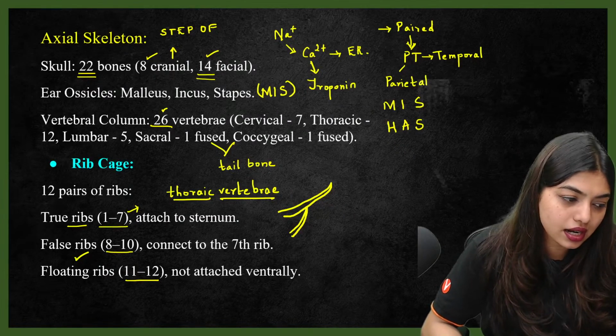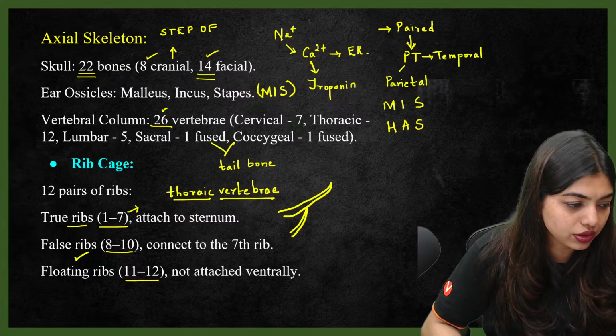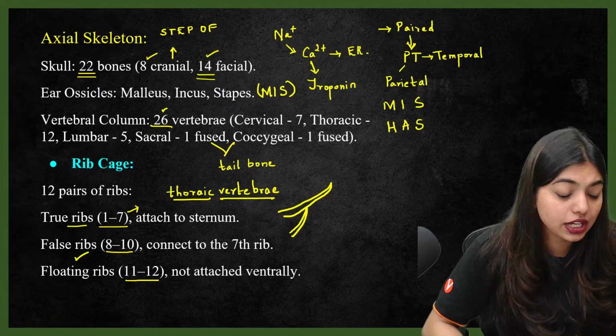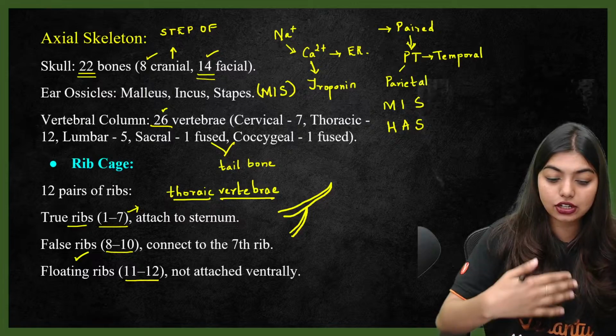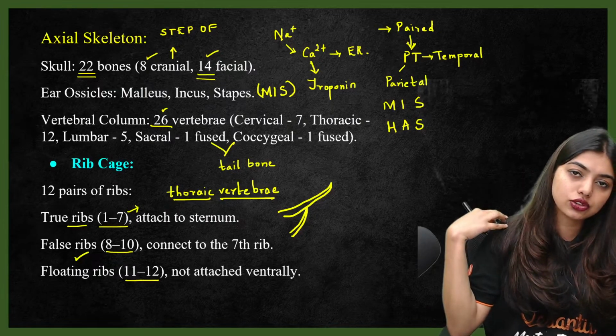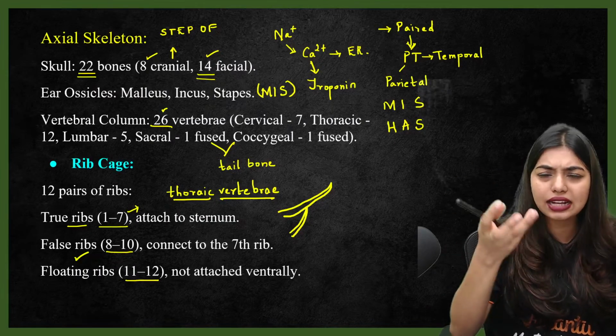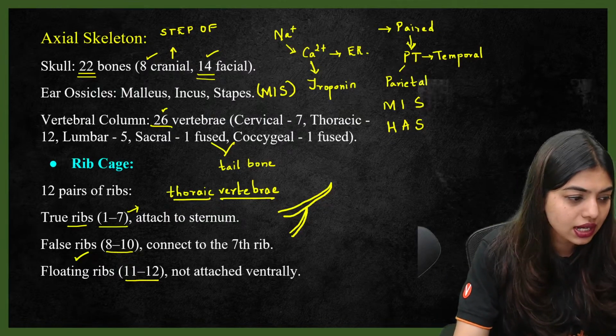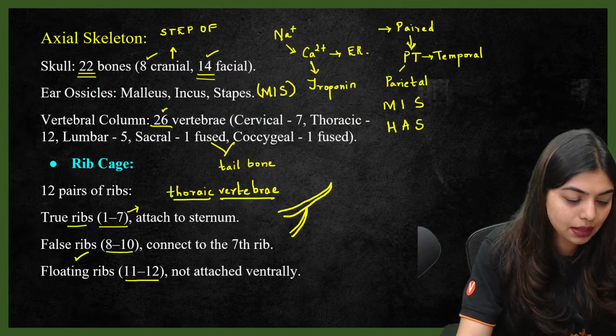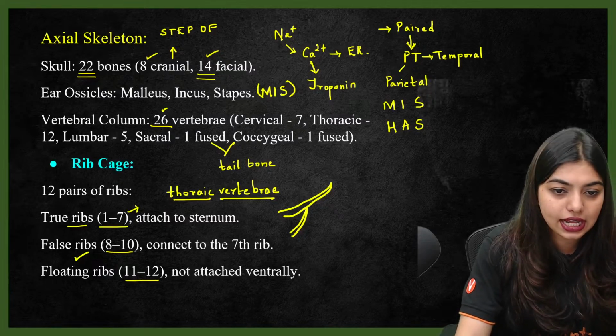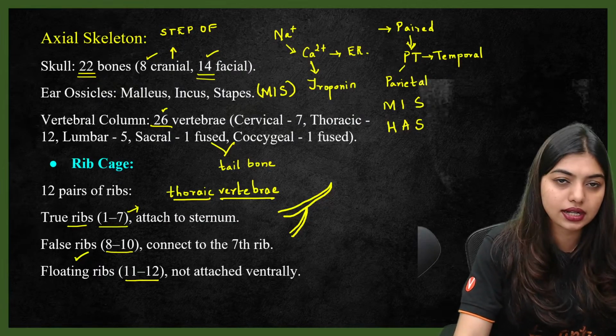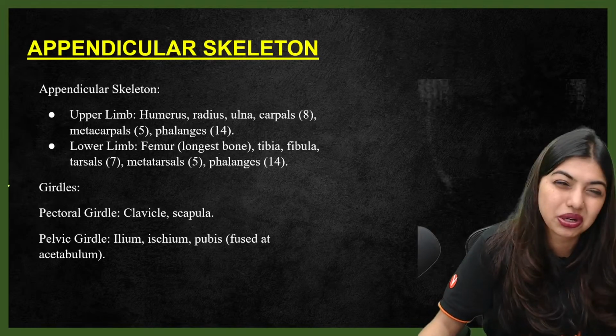Yes. Hyaline cartilage, yes. Costal cartilage. Very good. Perfect. They are not connected ventrally directly. They are not connected to the sternum. They are connected to the thorax, but they are hanging. So the word floating is used. Clear to all of you? I hope the numbers are perfect. Yes, they are all attached dorsally, definitely attached dorsally, but ventrally they are like, no, I don't want to attach.